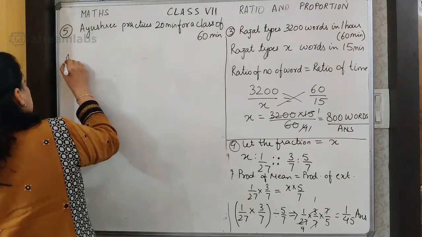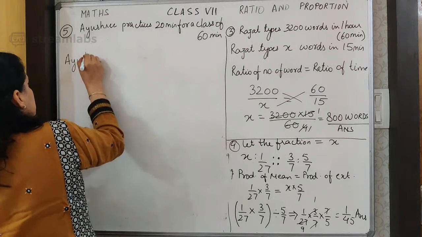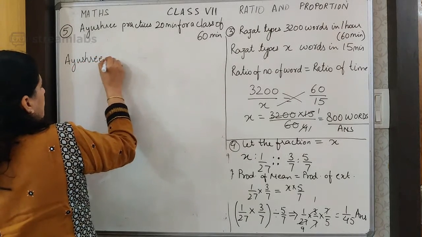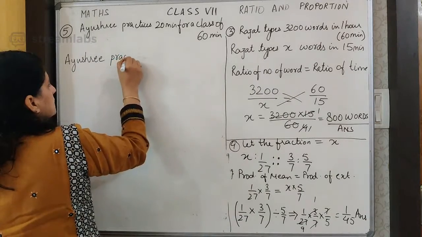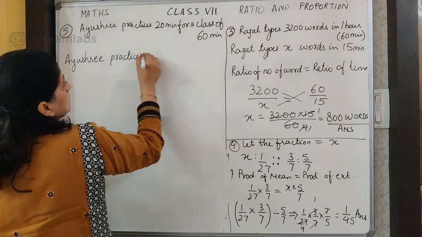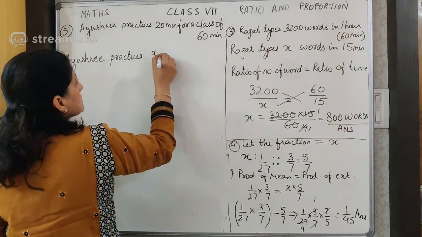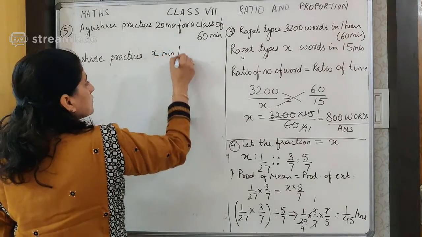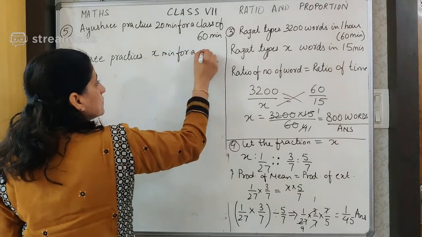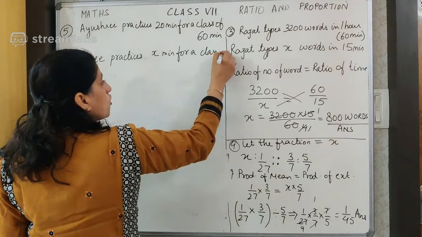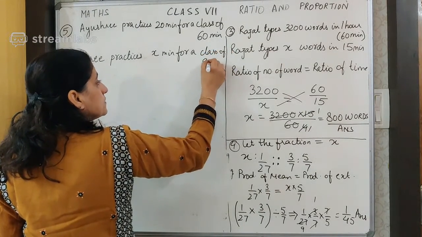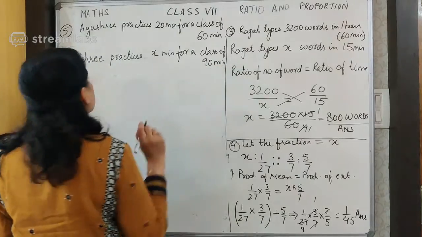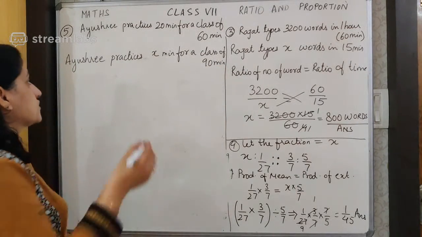Then we again write, Ayushri practices X minutes for a class of 90 minutes.